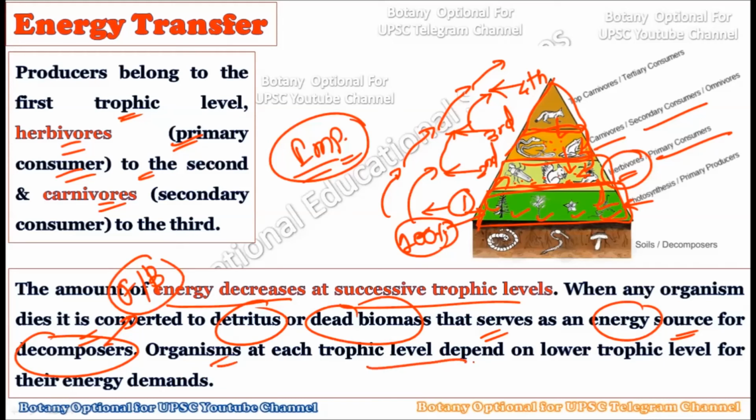Now, organisms at each trophic level will depend on the lower trophic level for their energy demand. Very important: if you observe, the fourth trophic level organisms are dependent on the third trophic level. The third trophic level animals are dependent on the second trophic level, and the second trophic level animals are dependent on the first trophic level, which are the plants. So each trophic level will depend on its lower trophic level for its energy demands.